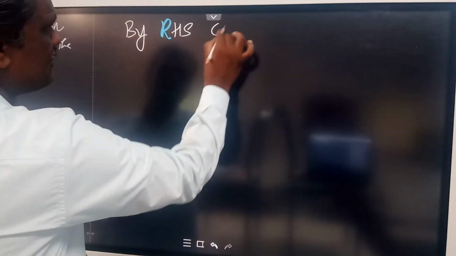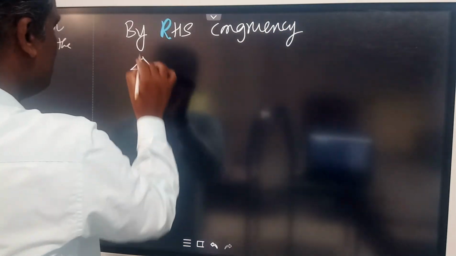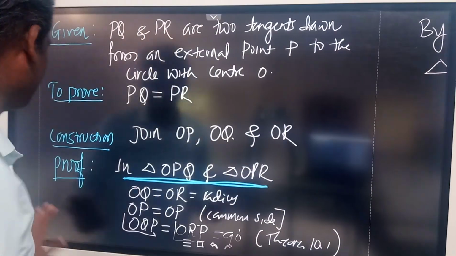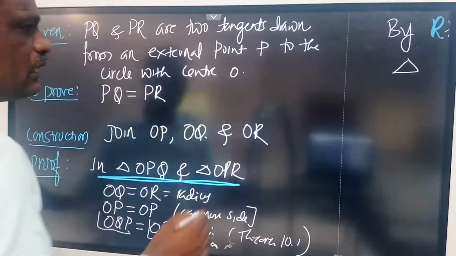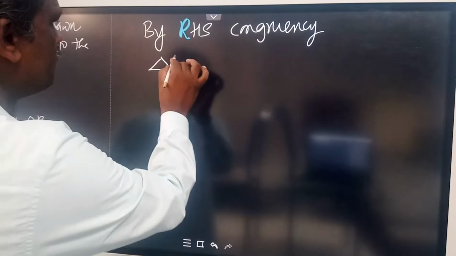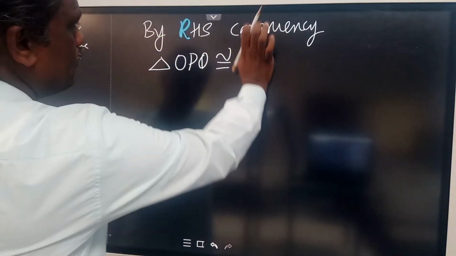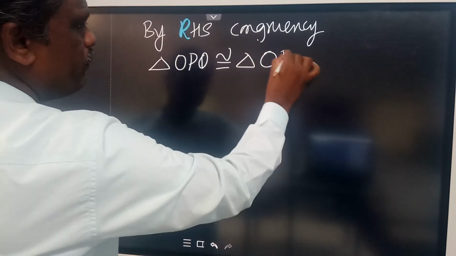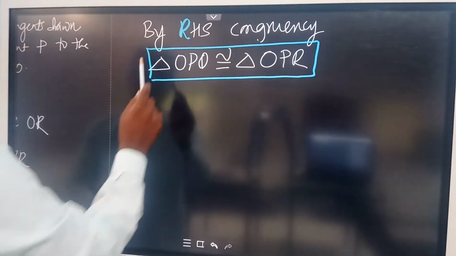By RHS congruency, which are the triangles? I can write triangle OPQ is congruent to triangle OPR. So we proved that the two triangles are congruent.